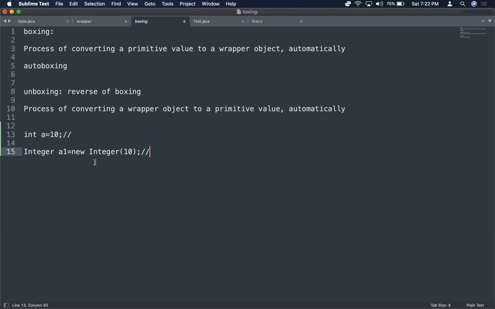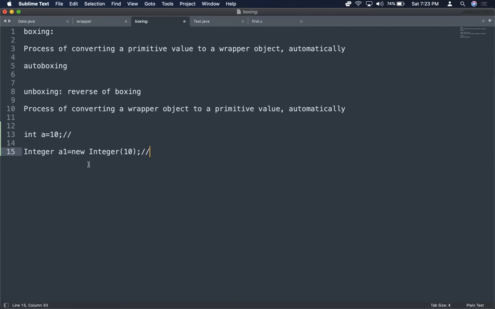What advantages do you get with a wrapper object? Now a1 can act as a container object, and it helps whenever you are passing an object as a parameter to a method, where a primitive value cannot be passed as an object. A primitive value cannot act as a container object.